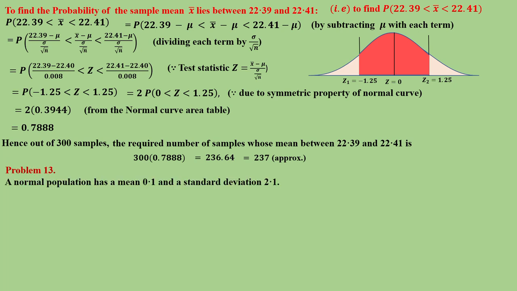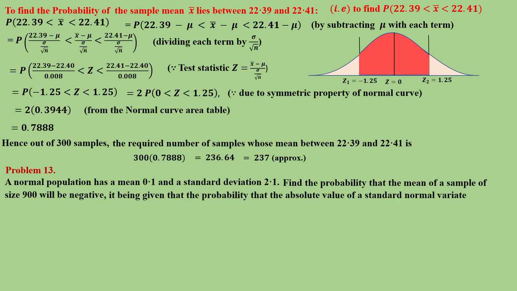Next problem. A normal population has a mean of 0.1 and a standard deviation of 2.1. Find the probability that the mean of a sample of size 900 will be negative. It is given that the probability that the absolute value of the standard normal variate exceeds 1.43 is 0.153.